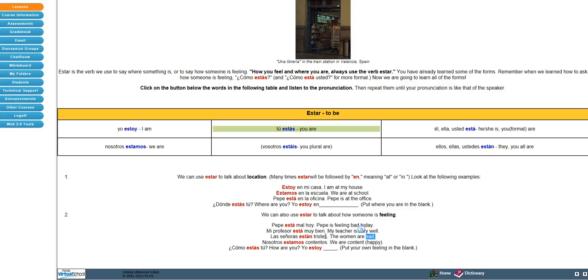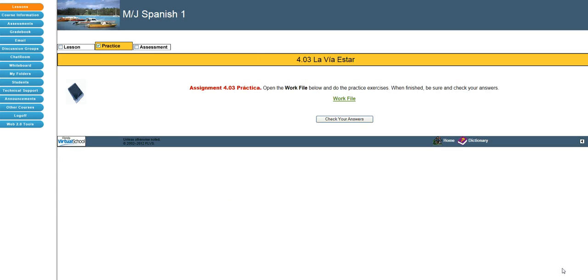That's the vocabulary that you need to use. So sad right here, tristes. If you're feeling bad, it's mal. If you're at school, it's escuela. If you're at the office, it's oficina. So there's a bunch of vocabulary in here that you will need to know to do your assignment. We're going to go ahead and click on the next tab.